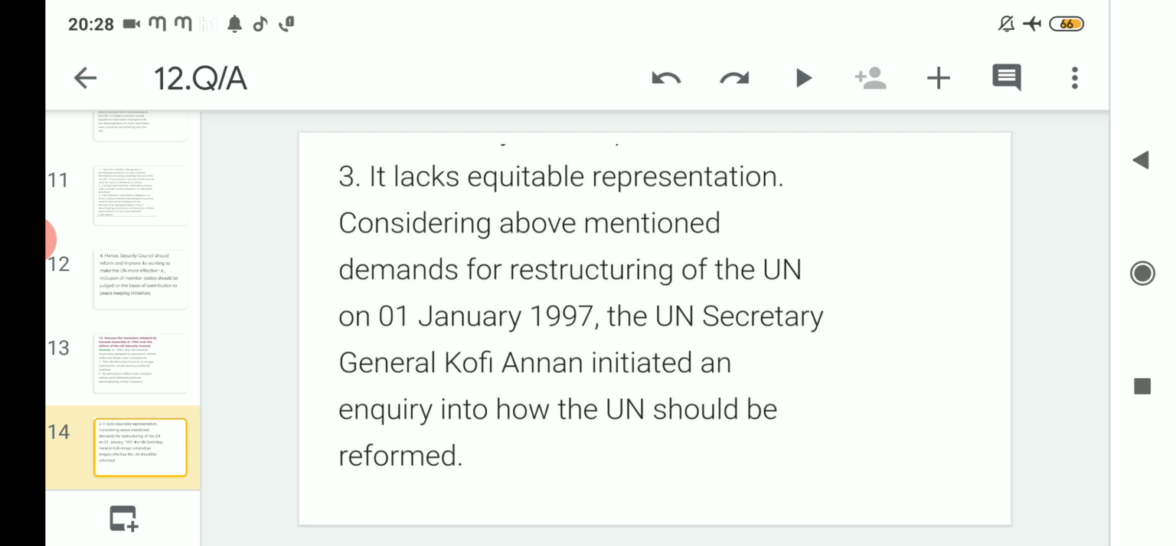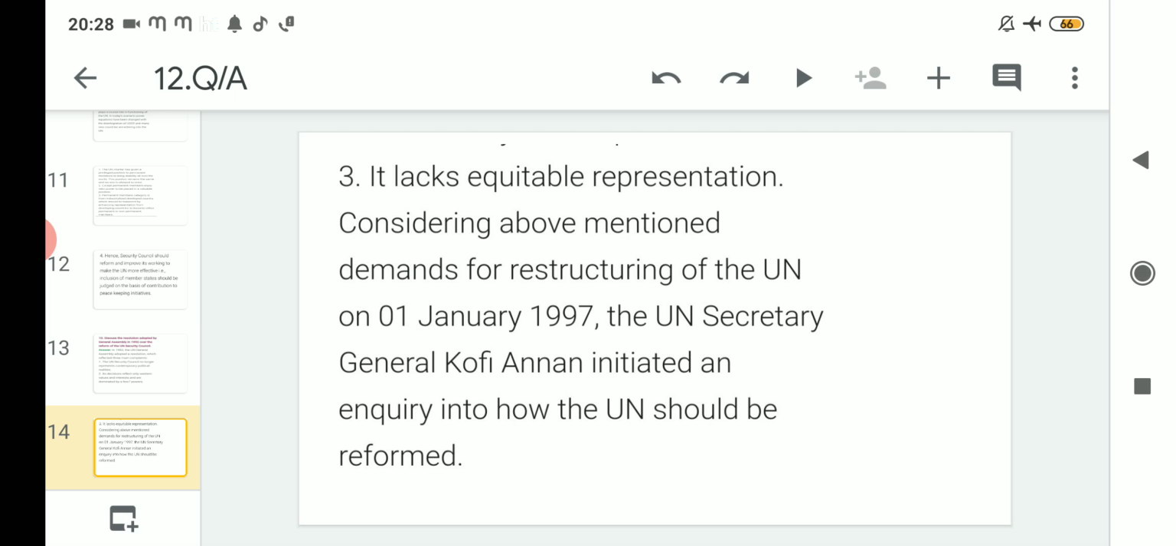The number 3 was what? It lacks equitable representation, as we have learned and read previously also, that whatever the equal representation should be done by the peacekeeping initiatives of the country, by the growing economy of the country, but this is not done through those two important things. This is done through what? Equitable representation is done through its geographical location.